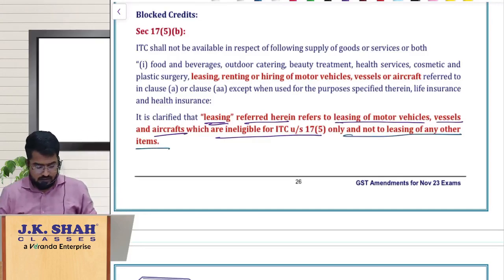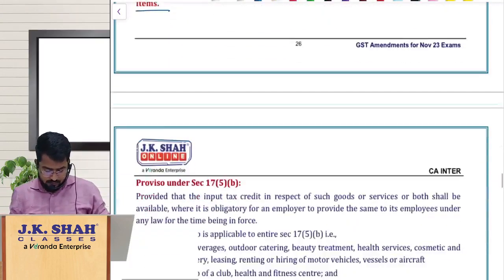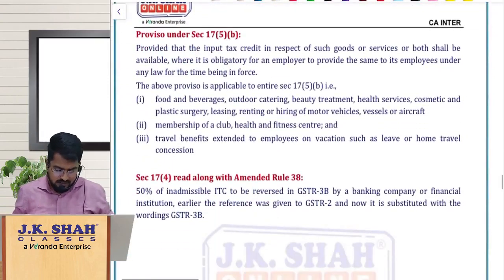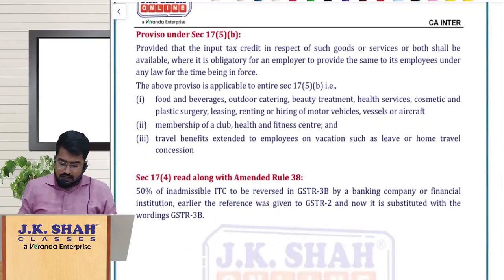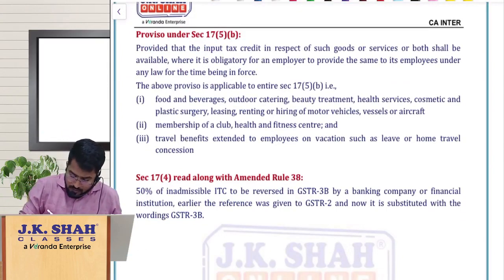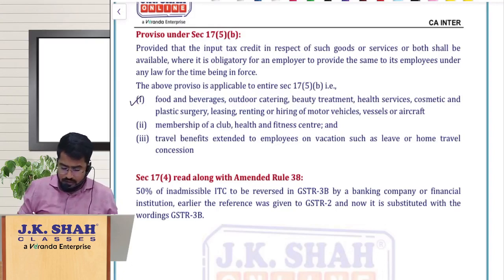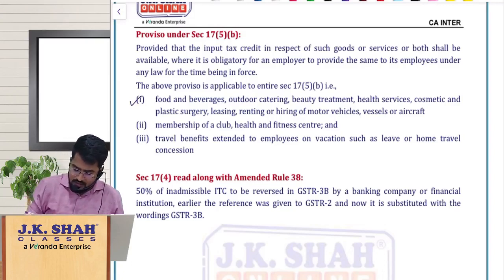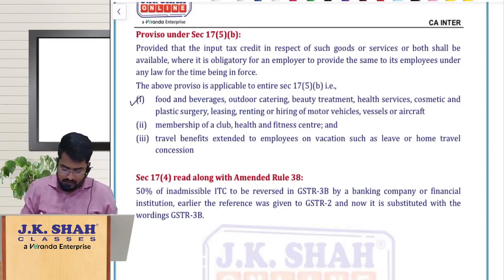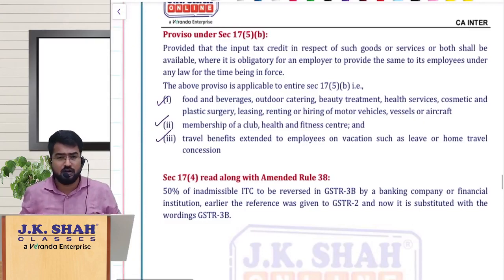Okay, so there is another small clarification here. Next, one more small clarification regarding ITC, which shall be available with respect to food and beverages, outdoor catering, beauty treatment, health services, cosmetic, plastic surgery, leasing, renting, hiring of motor vehicles, vessels, aircrafts, or membership of club, health and fitness center, and travel benefits. Normally these are 17 subsection 5 blocked credits.